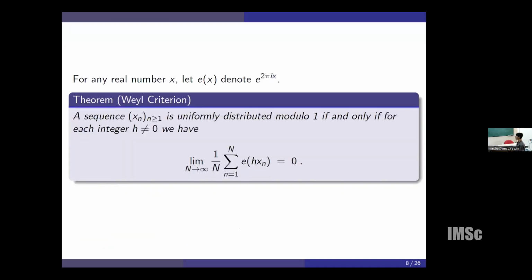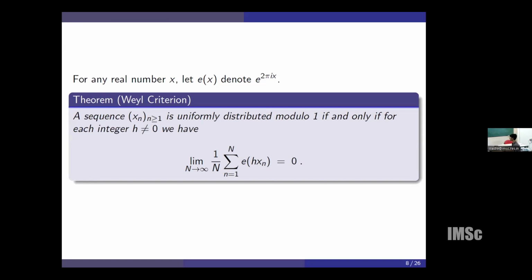So all these results are proved by something called Weyl's criterion. This criterion connects the question about uniform distribution modulo 1 to the question related to bounding certain exponential sums of this kind. So any given sequence x_n is uniformly distributed modulo 1 if and only if for every non-zero integer h, as N tends to infinity, 1 over N times this particular exponential sum will go to 0.